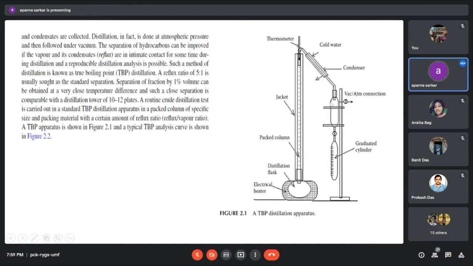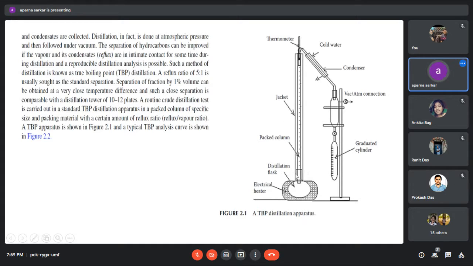Where you get the first drop, when this condenses and we get a first drop, this temperature is noted, and this is known as the IBP, initial boiling